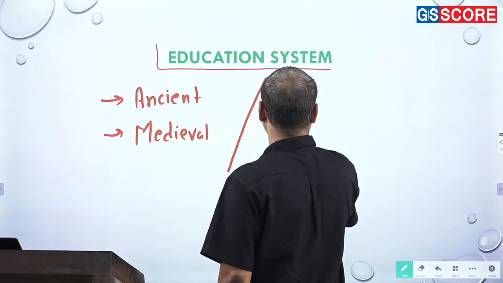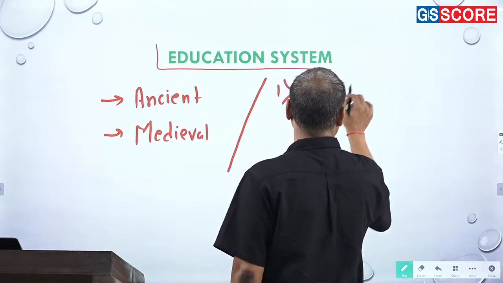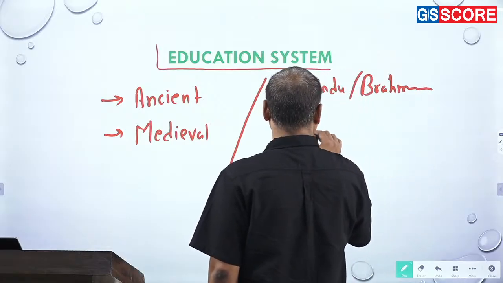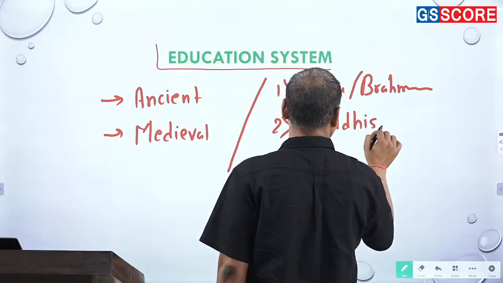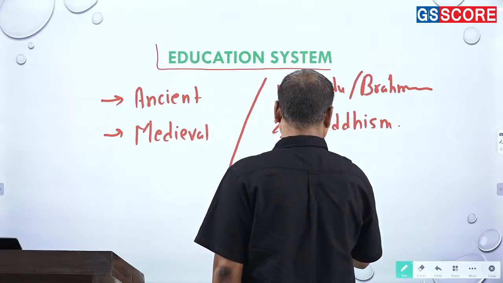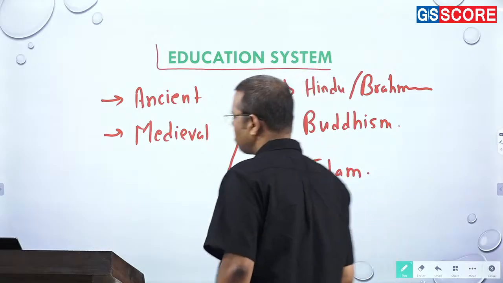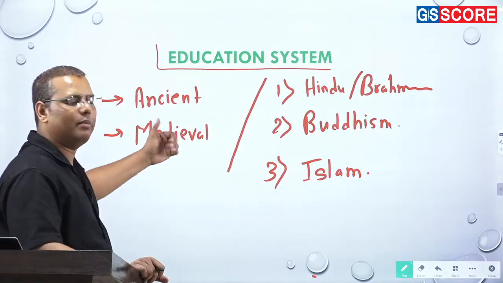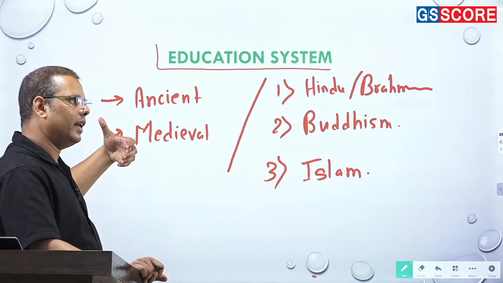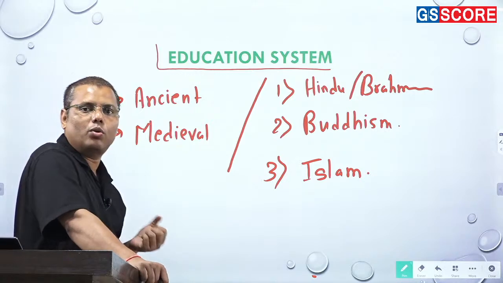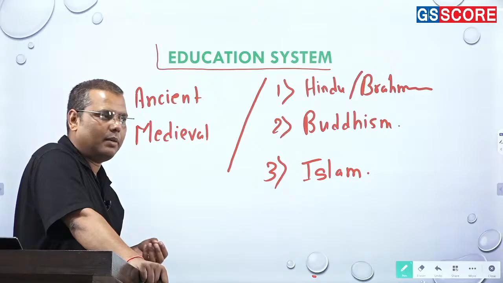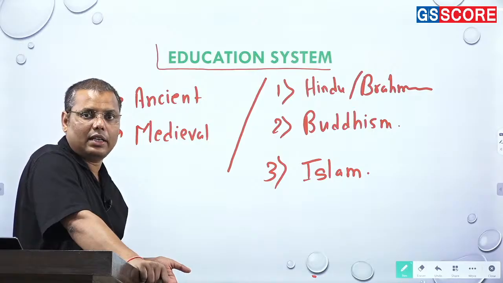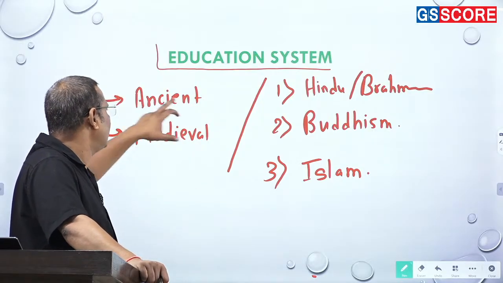One category may be Hindu, or let's say Brahminical, right? The contribution of Buddhism and Islam. So you can study in two different perspectives, right? एक आप ancient और medieval में किस तरीके के transitions हैं, what sort of pedagogy was there in the ancient times, what sort of gurukuls used to be there in the ancient time, what kind of curriculum were there, what were the important centers of education, right? So there are multiple aspects that should be covered here.